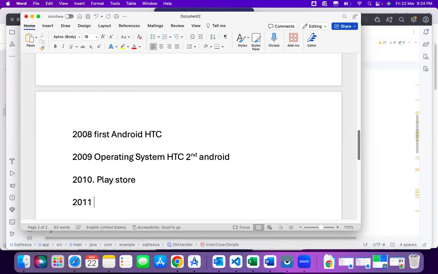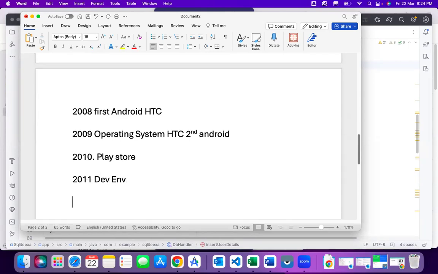By 2011, they succeeded with the development environment. So the development environment was also ready by 2011. After that, a lot of people came into this particular environment and showed interest in it one by one, other manufacturers as well as software companies entering this environment from 2012.